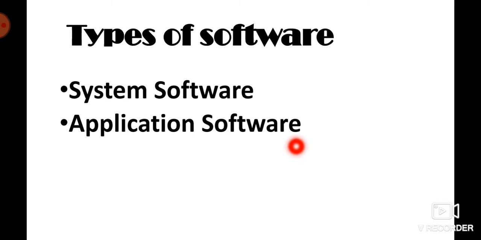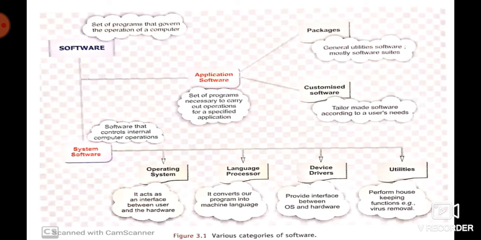And the second is application software. Application software is specially designed for any particular task, for performing a particular application. These two types can also be further categorized, as you see in this figure.